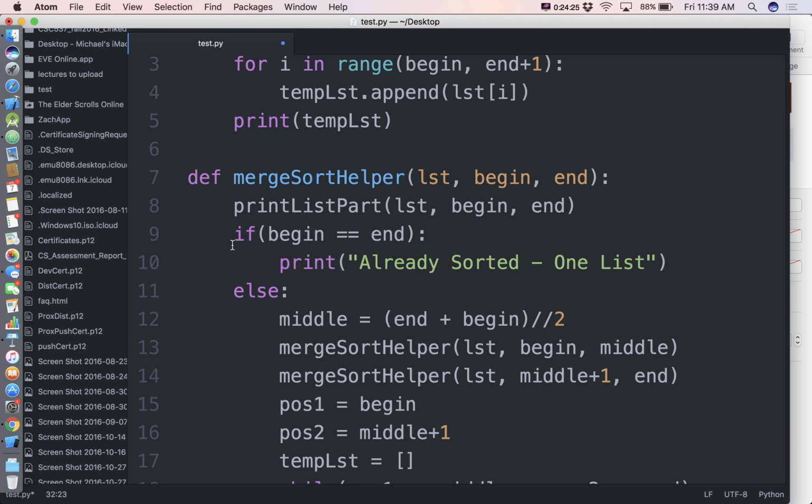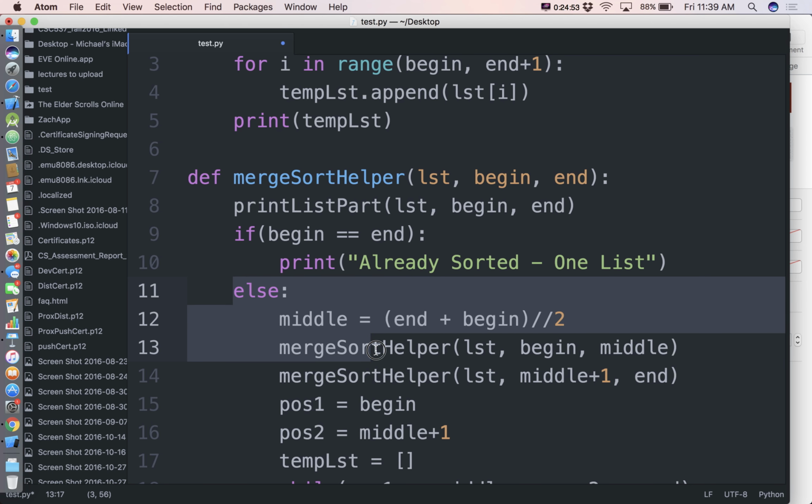Okay. Now, one thing we noticed here in our merge sort, we can go ahead and leave these words here, but did we do anything when end and begin were equal to each other? Besides printing something? No logic occurred there. So actually, what we'll do here is we'll eventually have if begin not equal to end, or if begin is greater than end, do this stuff.